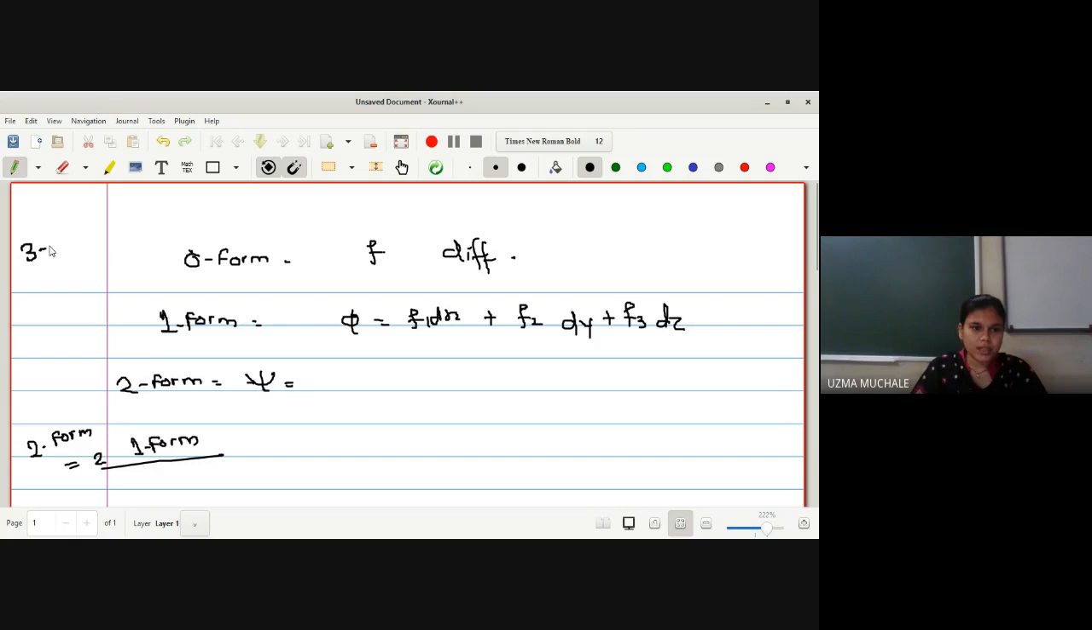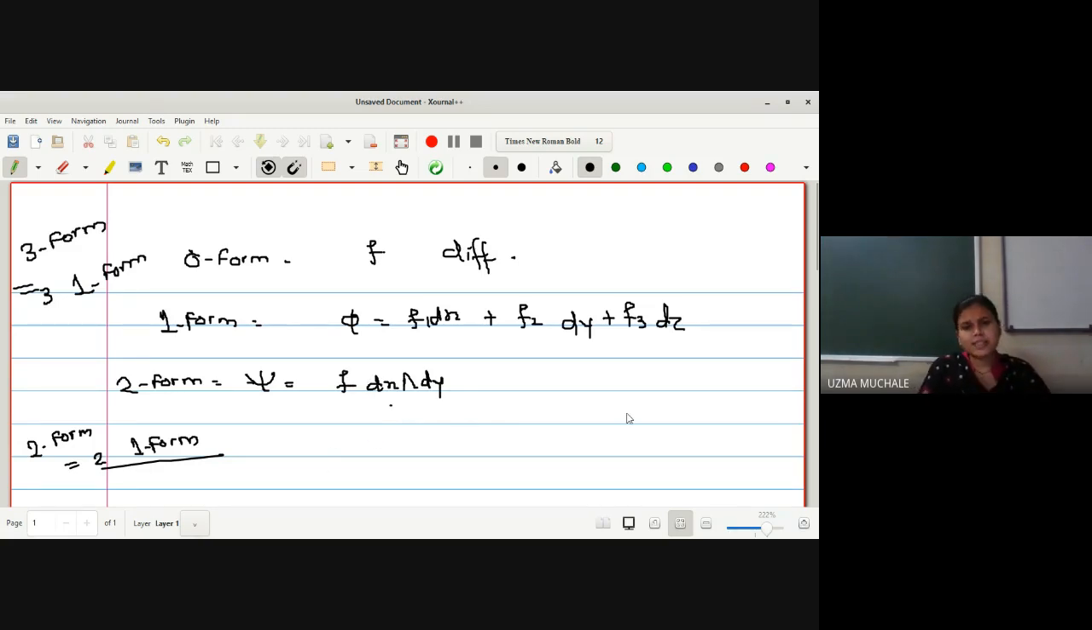What do you mean by three form? Three form is nothing but a combination of three one forms, right? Now how am I going to write psi, that is a two form, which is written as f dx wedge dy. I will show you what the properties of the wedge product are.